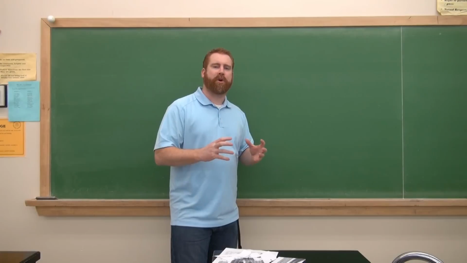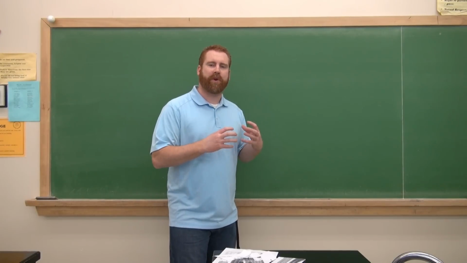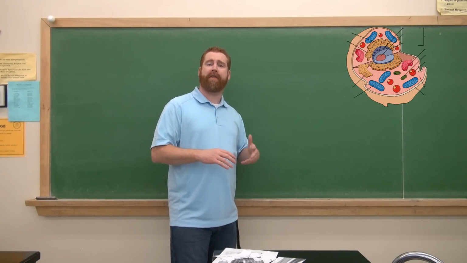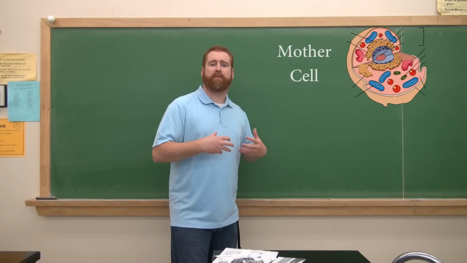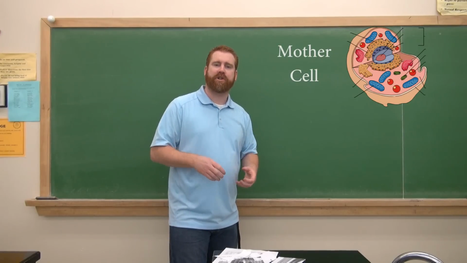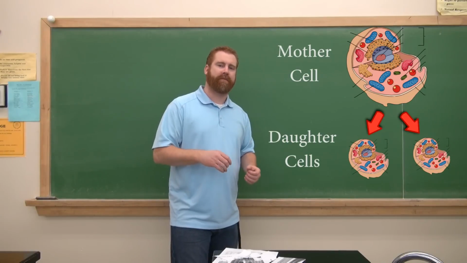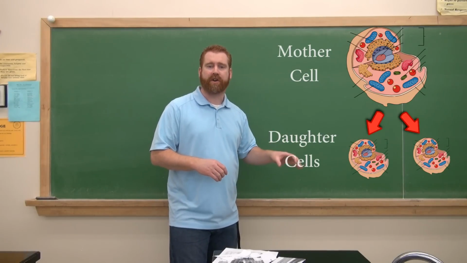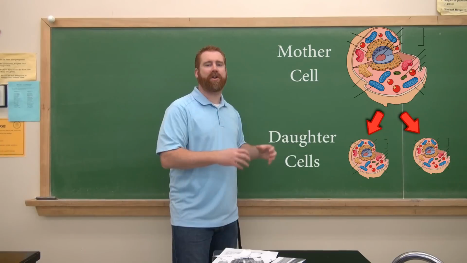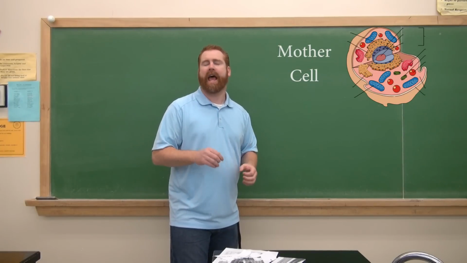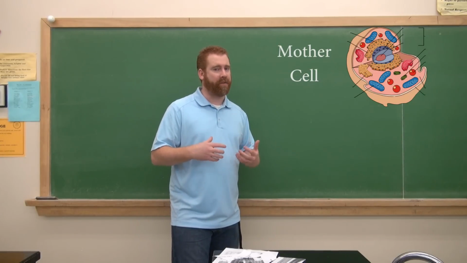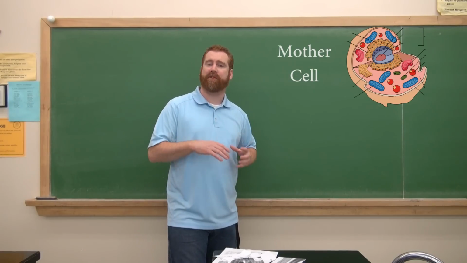So let's introduce you to some terminology. The starting cell that we're looking at that's going to divide, we call that the mother cell. The cells that are produced when it splits in half into two are what we call daughter cells. Okay, so we have a mother cell producing two daughter cells. Now, we know that each daughter cell has to get a full set of the DNA. How does that happen? Well, obviously we need to make a copy of the DNA before we divide.